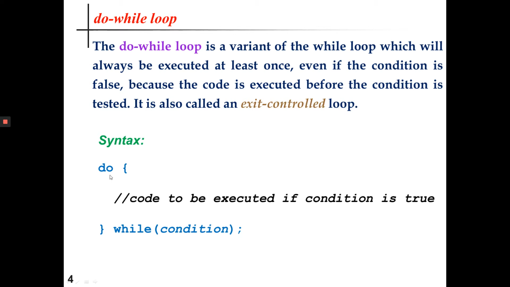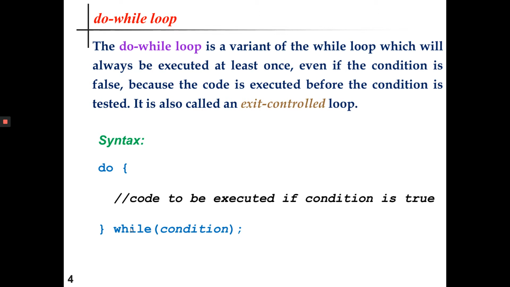First, it will be giving the chance to enter its body, and the particular coding statement inside the body of the loop is getting executed. Then the condition is checked. So if the condition is not satisfied, then it will be moving out of the loop.